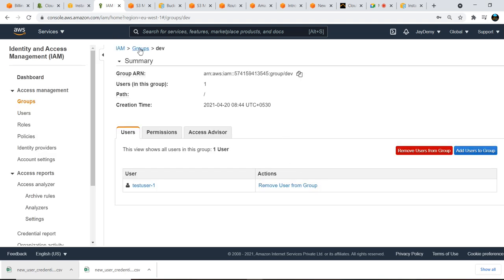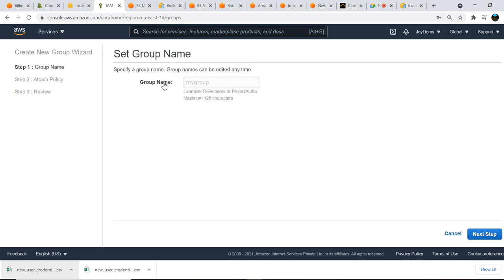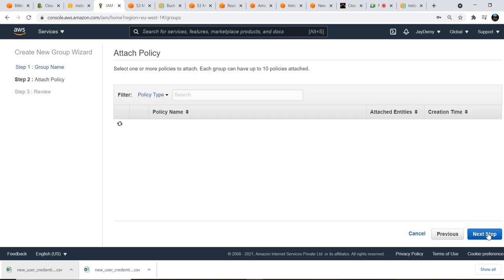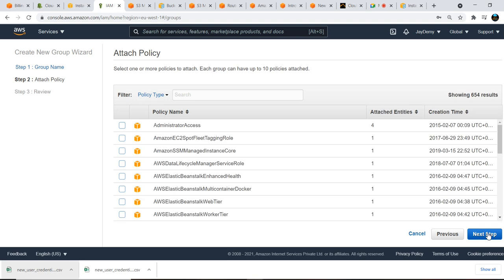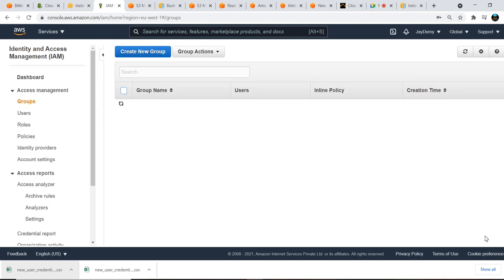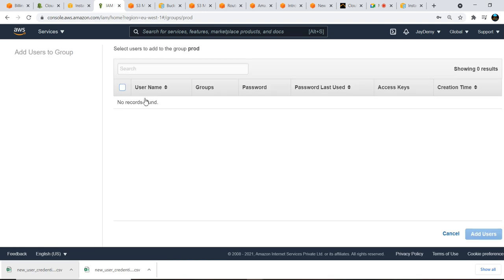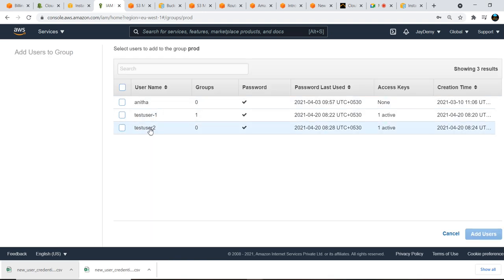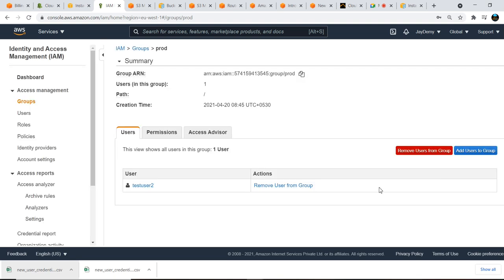That is done. Now I'll go back again. I created development, and this is production. Next step, I'm not going to give any permissions here, just create a group. Now in prod also I will add my other user, which belongs to the production group. Test user 2 I want to add to my production group. Okay, now everything is done.